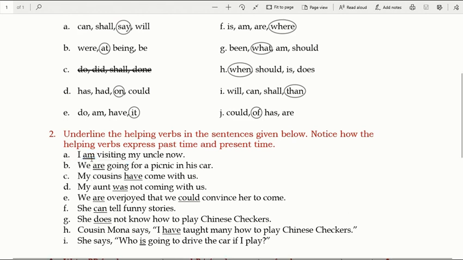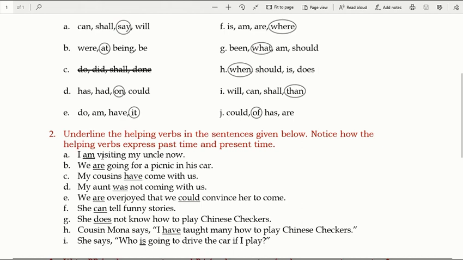Now why helping verb? Because this word is helping the verb to understand the tense. You must be knowing what is tense. Past tense, present tense, future tense. For example, if you want to change this sentence to the past tense, I was visiting. That means it is past tense. I am visiting will become present tense. I will be visiting will become what? Future tense. So this word is called a helping verb.